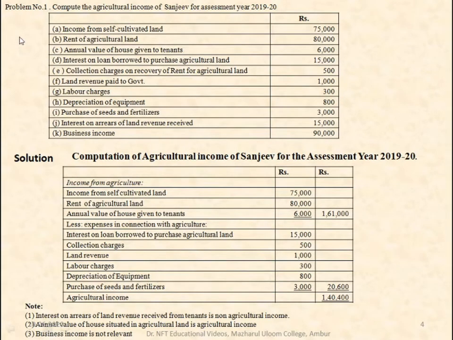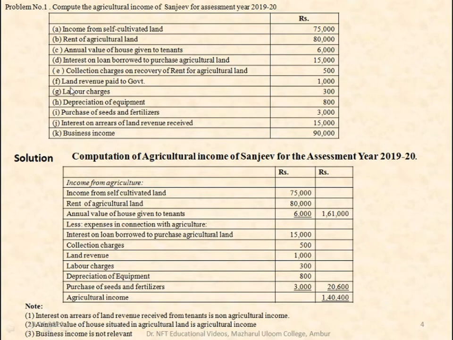Now let us see one problem. Problem number 1. Compute the agricultural income of Mr. Sanjeev for the assessment year 2019-20. Income from self-cultivated land 75,000. Rent of agricultural land 80,000. Annual value of house given to the tenants 6,000. Interest on loan borrowed to purchase agricultural land 15,000. Collection charges, land revenue paid to government, labor charges, depreciation of equipment, purchase of seeds and fertilizers, interest on arrears of land revenue received, and business income.